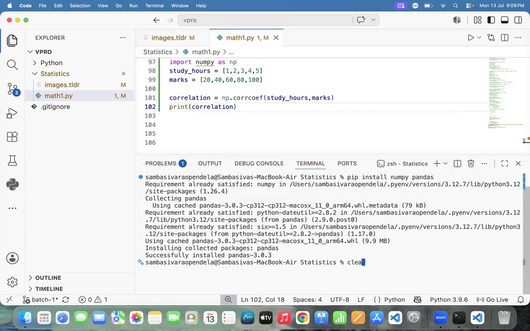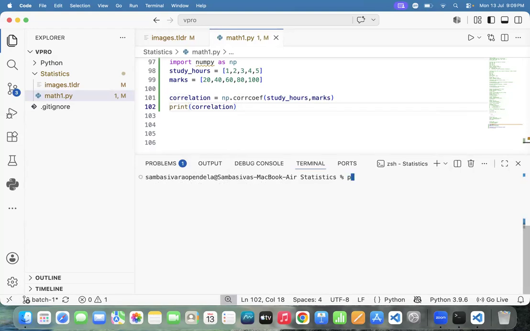Run the code. How to run the code? python math1.py. Say this one here. The NumPy library gives output like this. You may ask, sir, out of 4 values, which value represents the correlation? The first value represents the correlation.